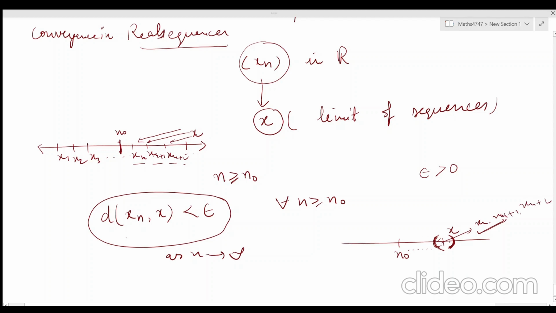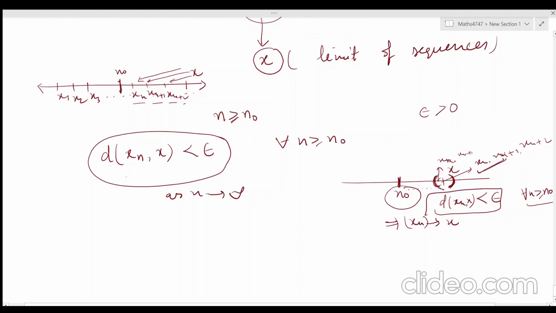Containing means the distance between xn and x should be less than epsilon. This should be very small, like d of xn comma x less than epsilon. And if we find this n naught, a positive integer, such that for n greater than or equal to n naught this condition holds, then we can say that xn converges to x. And if we couldn't find n naught, we can directly say xn is a divergent sequence.